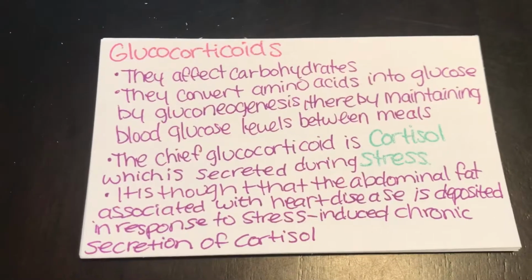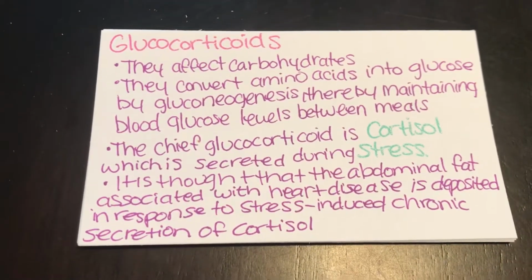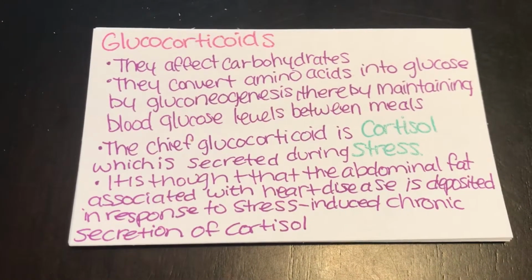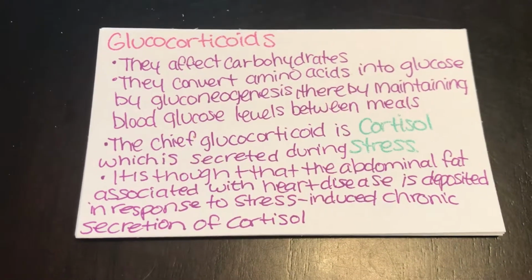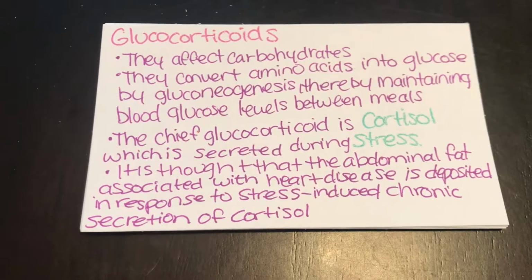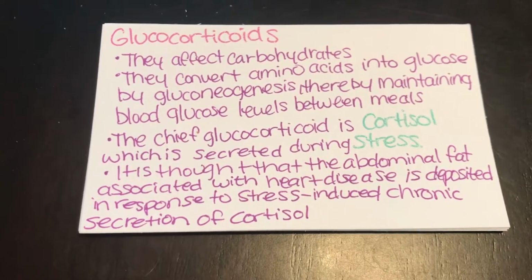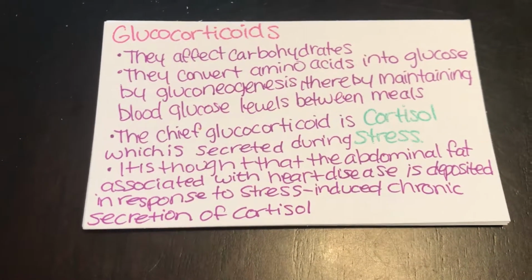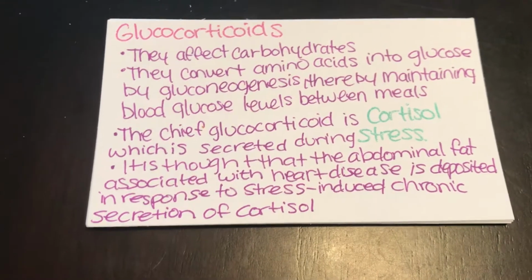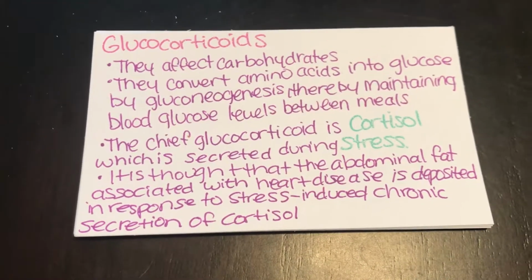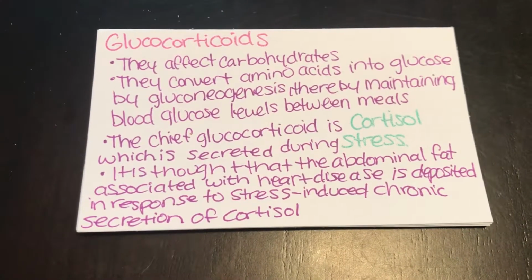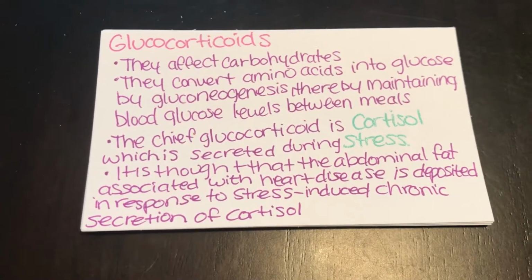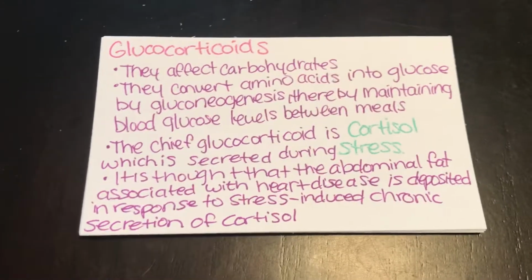So for your glucocorticoids, they affect carbohydrates. They convert amino acids into glucose by gluconeogenesis, thereby maintaining blood glucose levels between meals. Your chief glucocorticoid is cortisol, which is secreted during stress. It is thought that abdominal fat associated with heart disease is deposited in response to stress-induced chronic secretion of cortisol.